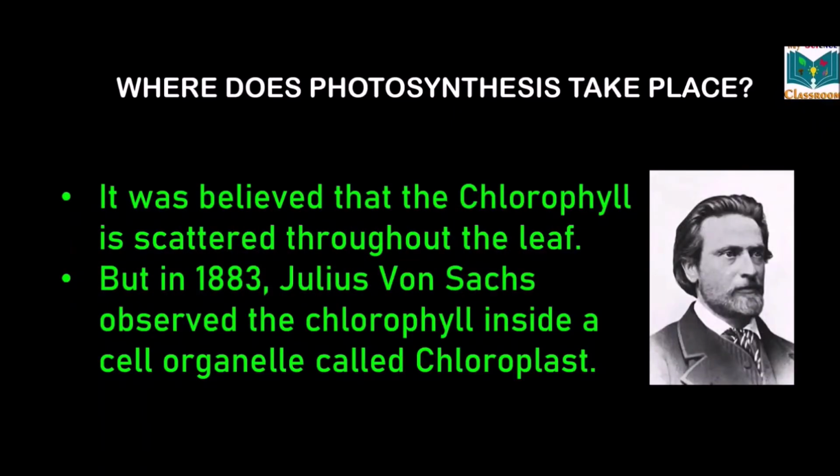Then where does this photosynthesis take place? It was believed that chlorophyll is scattered throughout the leaf. But in 1883, Julius von Sachs observed the chlorophyll inside a cell organelle called the chloroplast.